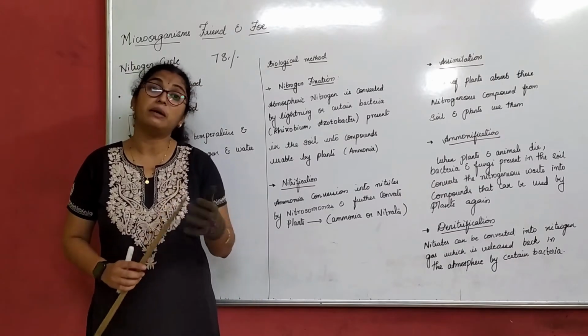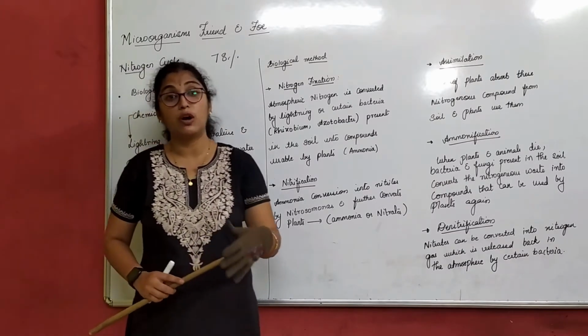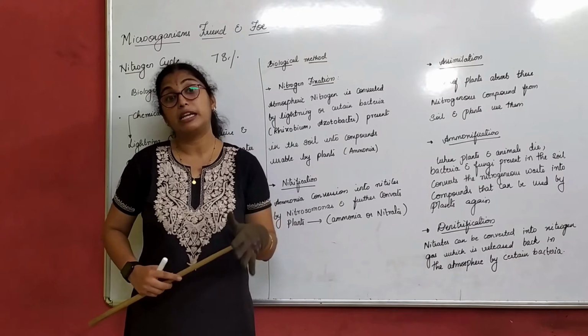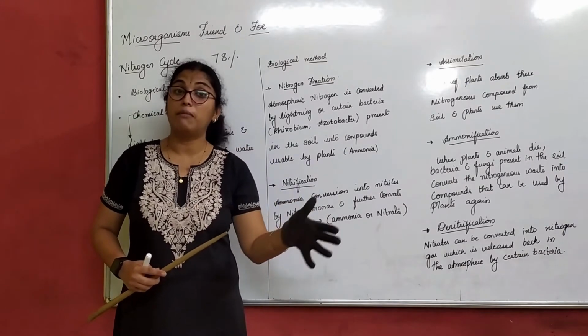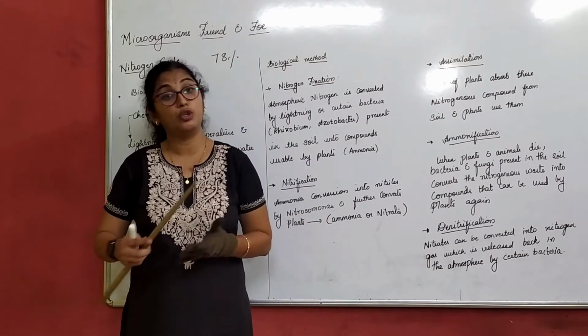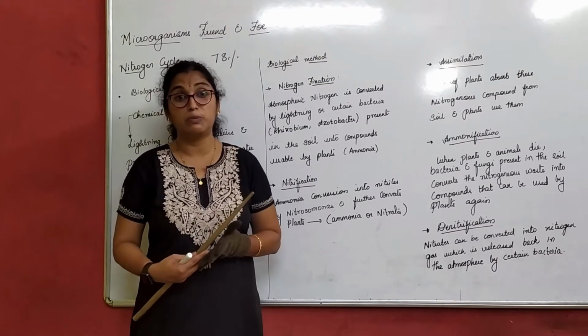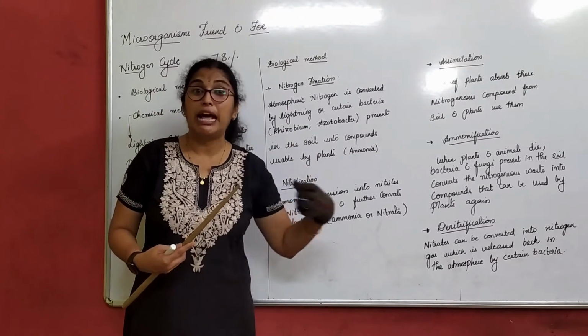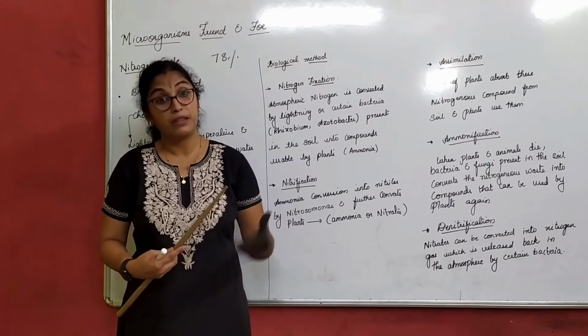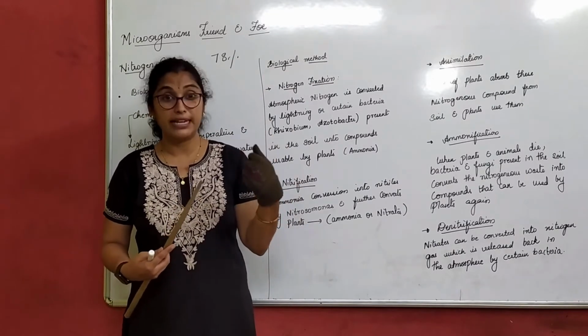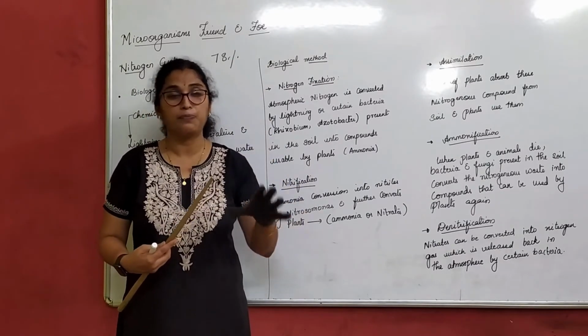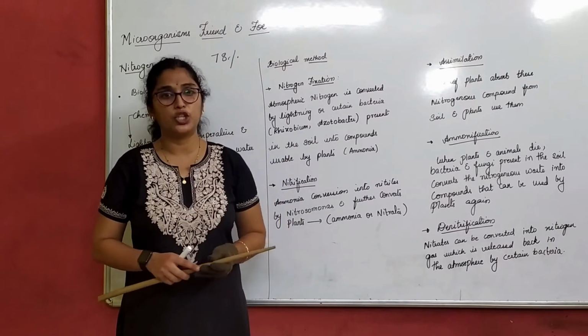Now what will happen if plants cannot obtain nitrogen? Such plants will come under insectivorous plants. You all have studied insectivorous plants. They lack nitrogen. That is why they trap insects, right? Venus flytrap, etc. We are not discussing much on that.